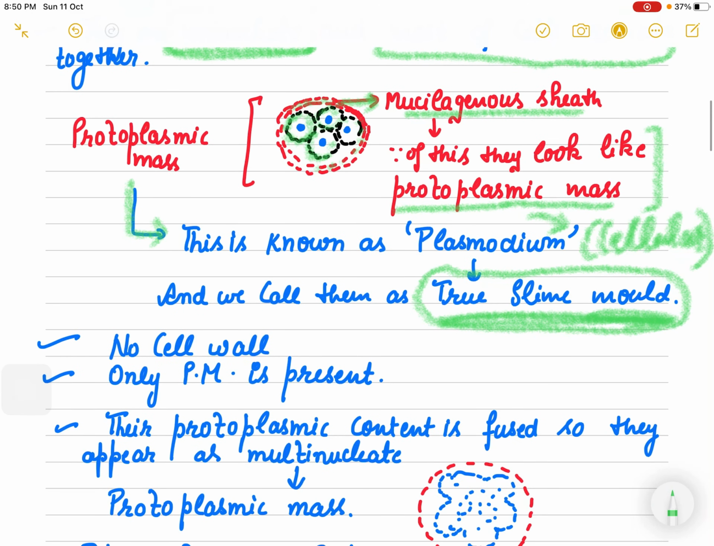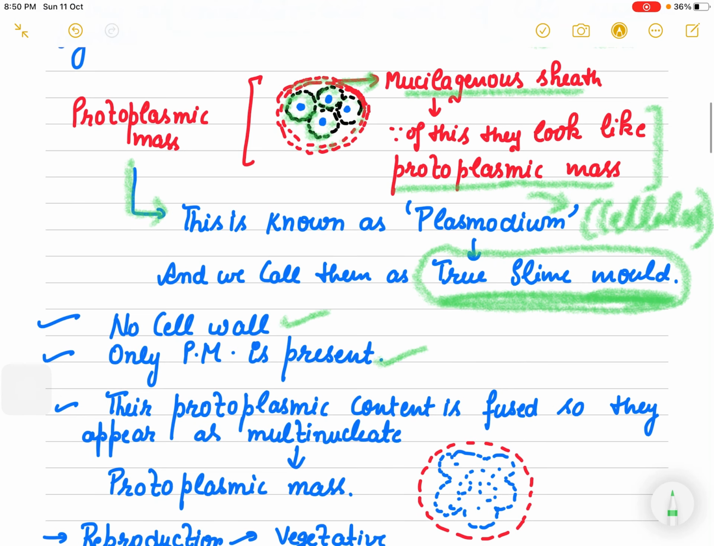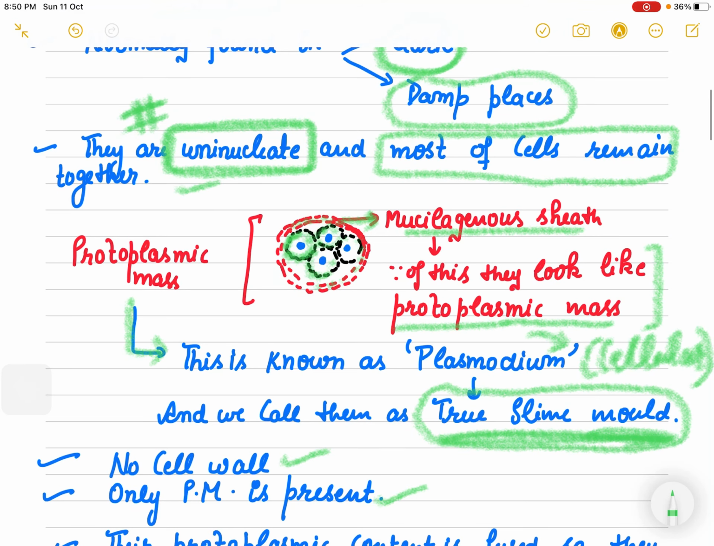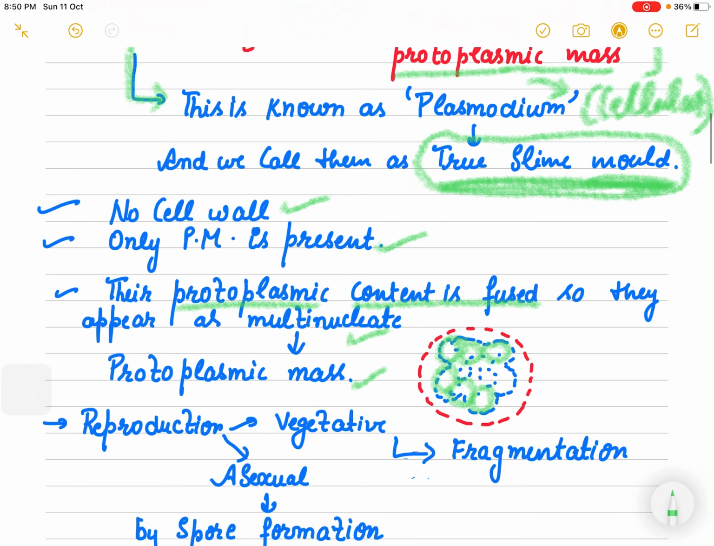Okay, they do not have any cell wall. Slime molds do not have any cell wall, only the plasma membrane is present. Because, as you can see, this is the complete mass of cells, their protoplasmic content, meaning their cytoplasm and nucleus, fuse, so they appear like a multinucleate structure. But let me again make it clear that they are uninucleate. They appear as a multinucleate structure because of this protoplasmic mass, right? Everything is just joined together, so they appear as a multinucleate structure.